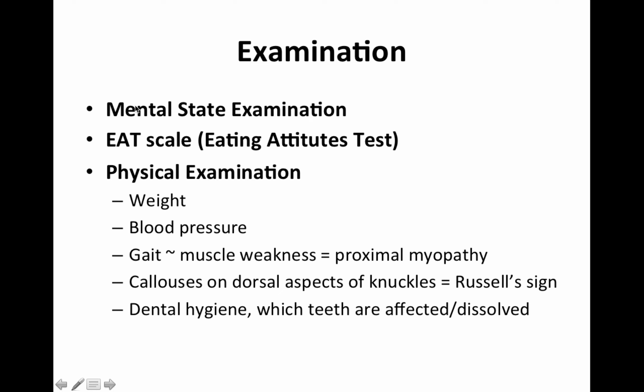In terms of examination, you want to do a mental state examination, an EAT scale, which stands for Eating Attitudes Test, but there are many available, as well as a physical examination, looking at their weight, their blood pressure, their gait, looking for any proximal myopathy, which would result in them having difficulty standing up from a chair. Check for any calluses on the dorsal aspect of their knuckles because they've been using it to cause the gag reflex and vomit, and it knocks against the top teeth, and this is known as Russell's sign. And also check for dental hygiene.